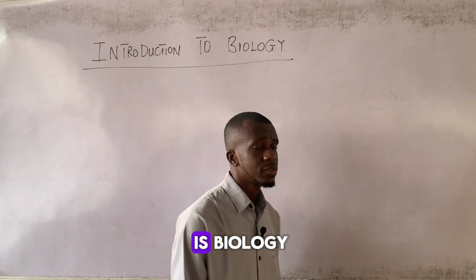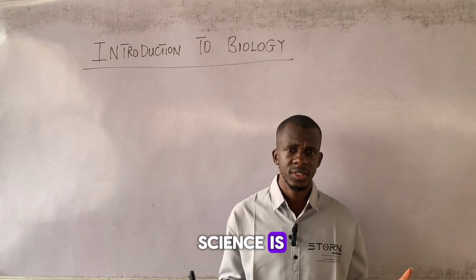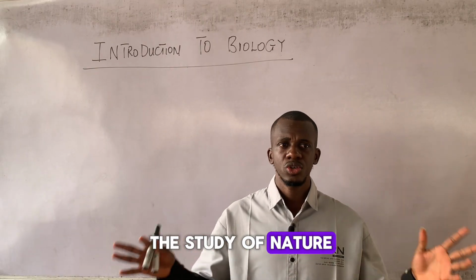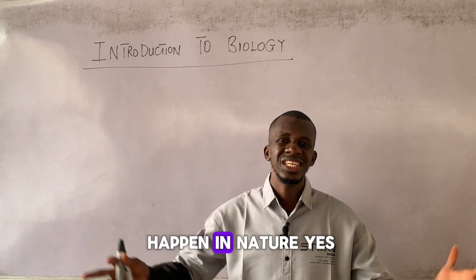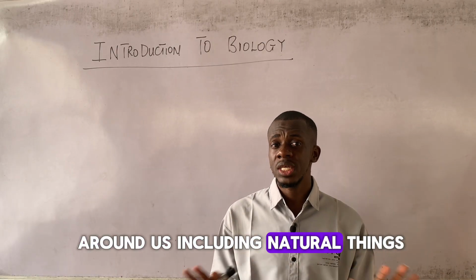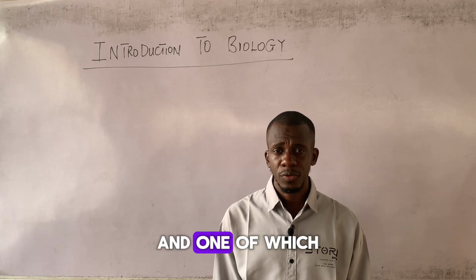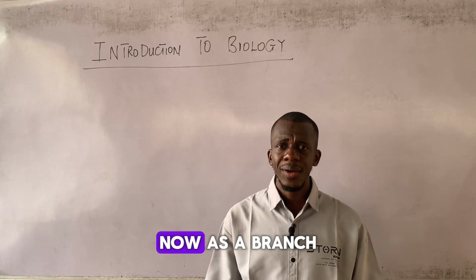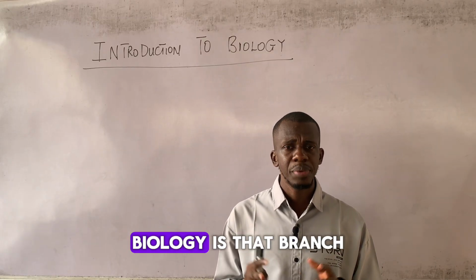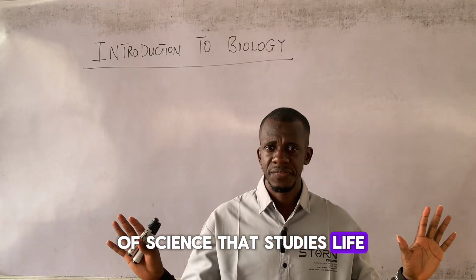Now, what is biology? First, I need to start by defining what science is. Science in itself is the study of nature and the things that happen in nature. Yes, the things that are around us, including natural things. There are various branches of science, and one of which is biology. Now, as a branch of science, what does biology study? It is simple. Biology is that branch of science that studies life.